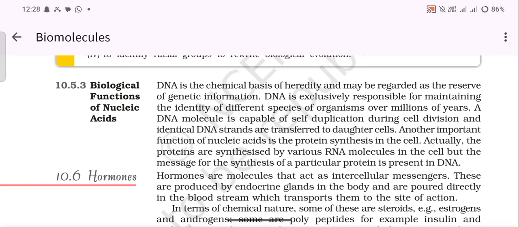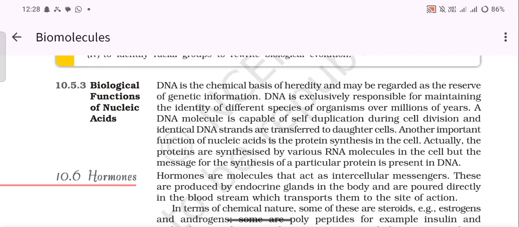Biological functions of nucleic acids. DNA is the chemical basis of heredity and may be regarded as the reserve of genetic information. DNA is exclusively responsible for maintaining the identity of different species of organisms over millions of years. A DNA molecule is capable of self-replication during cell division, and identical DNA strands are transferred to the daughter cells.